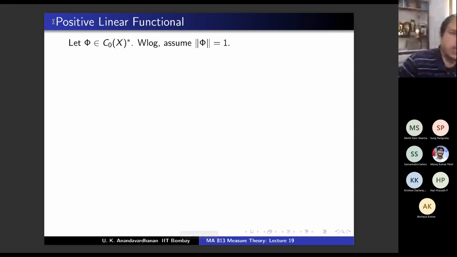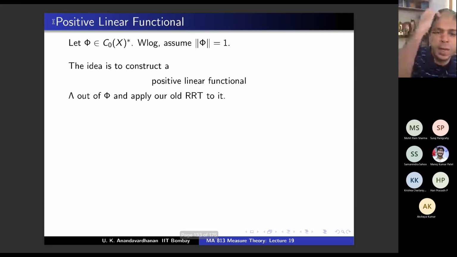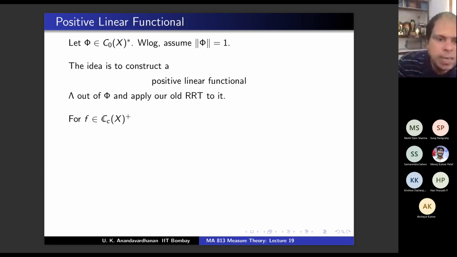So given phi in C0(X) star, first of all, I will assume that norm phi is 1 without loss of generality by multiplying by a scalar, because norm phi will be a positive number; I can assume norm phi is not 0 and divide by norm phi. The idea is to construct a positive linear functional lambda out of phi and apply the old RRT. This requires some work. Let me just give you the definition. Take CC(X) plus.